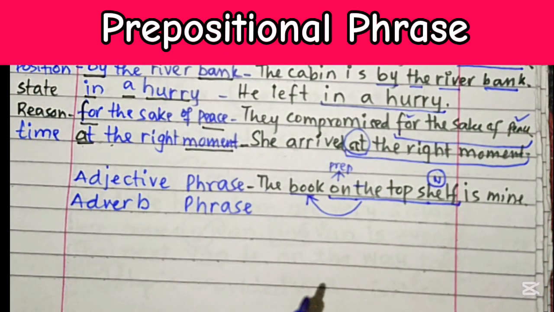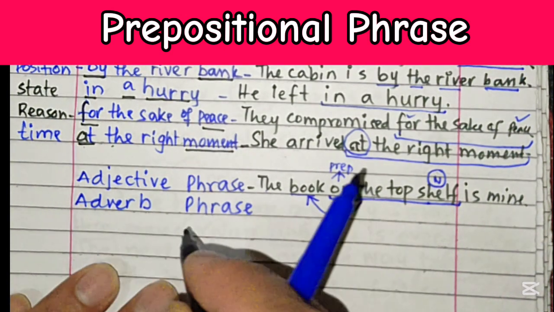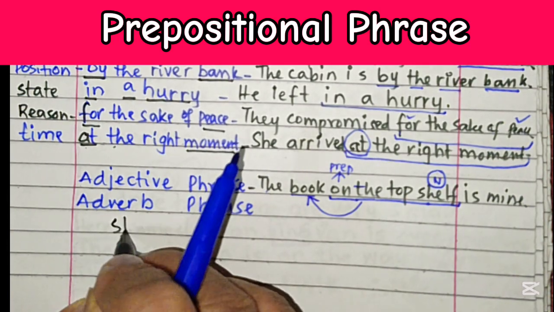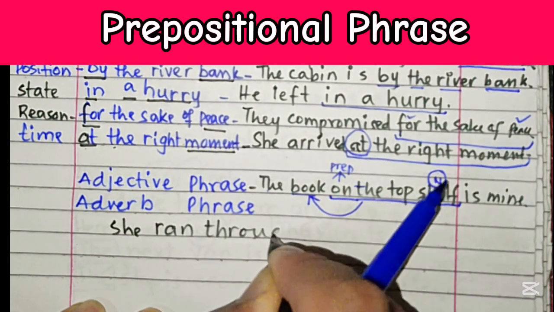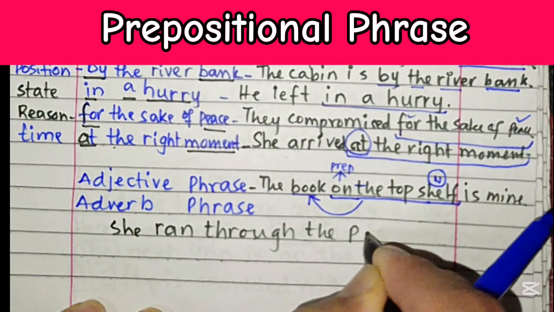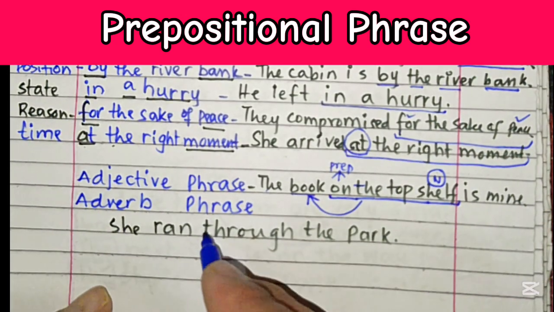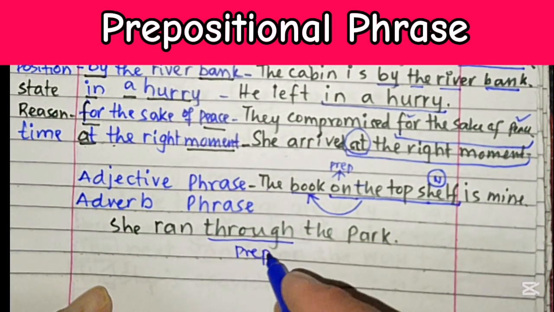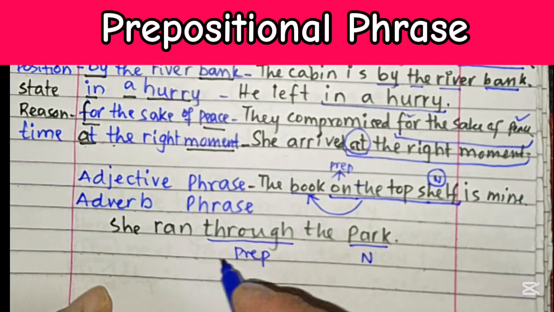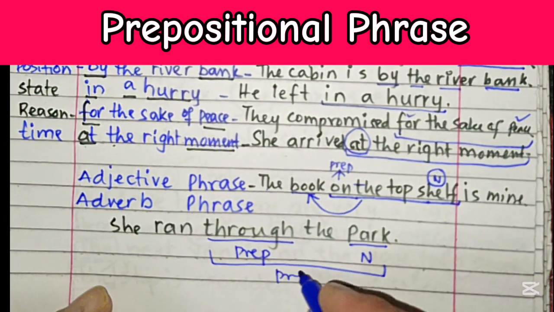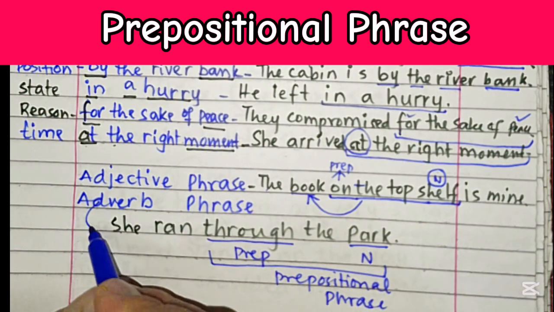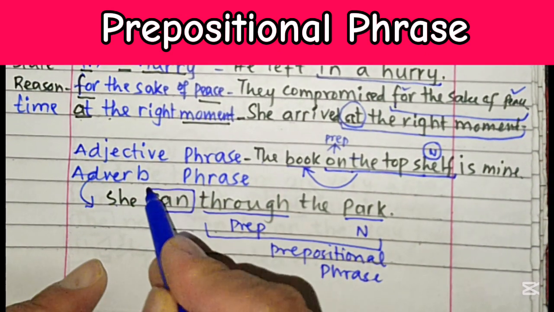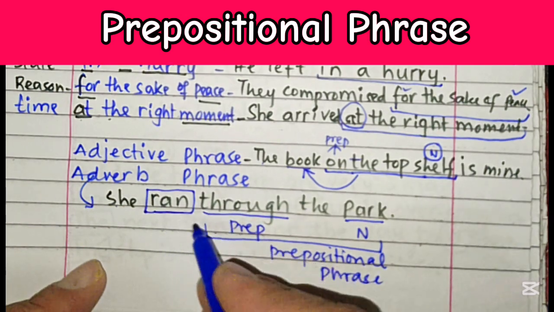Same goes for one more example for the adverb phrase. If I write it like this: she ran through the park. Over here we can find that "through" is the preposition, and "park" is a noun, so this whole becomes a prepositional phrase. But one more function is there. If I say "she ran," I don't know how she ran.